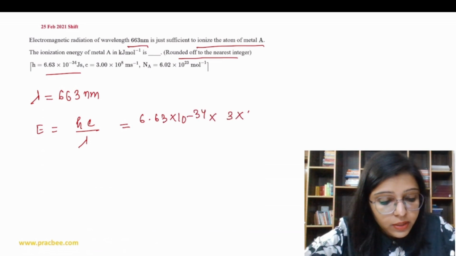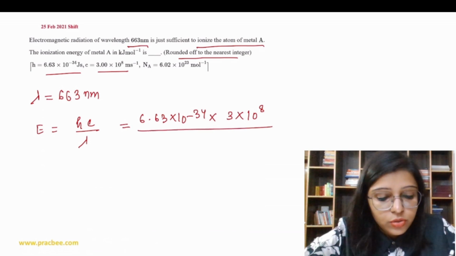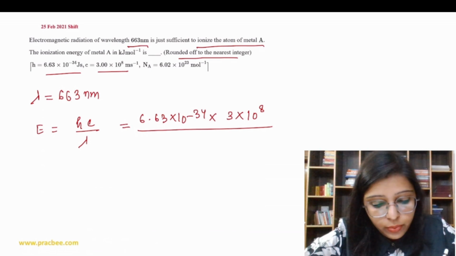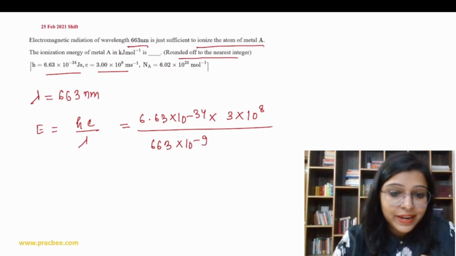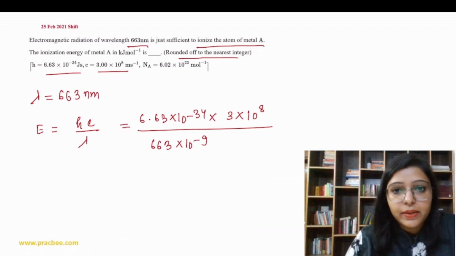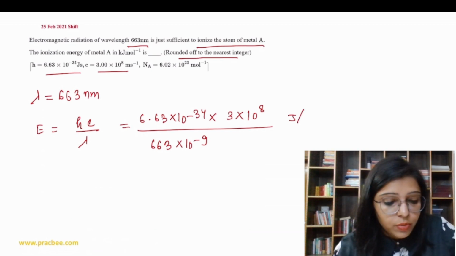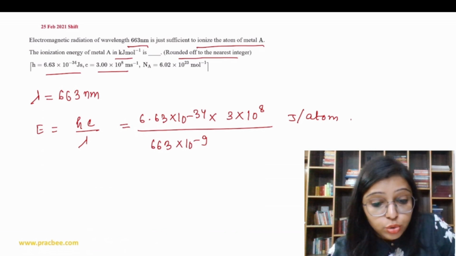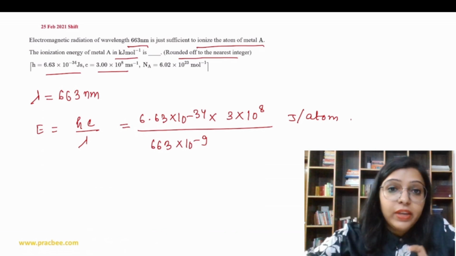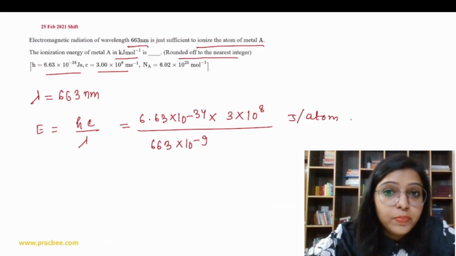C is the speed of light, that is 3 into 10 to the power 8 meter per second. Then we have lambda, which is given as 663 into 10 to the power minus 9. But that is for per atom, right? So this is joule per atom, but we have to find the answer in kilojoule per mole.